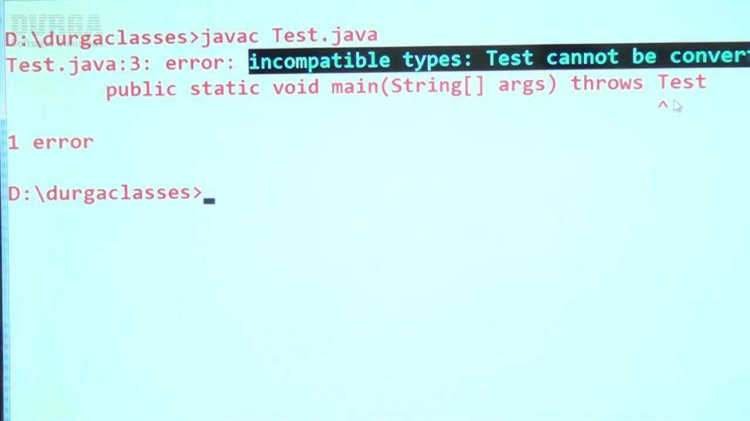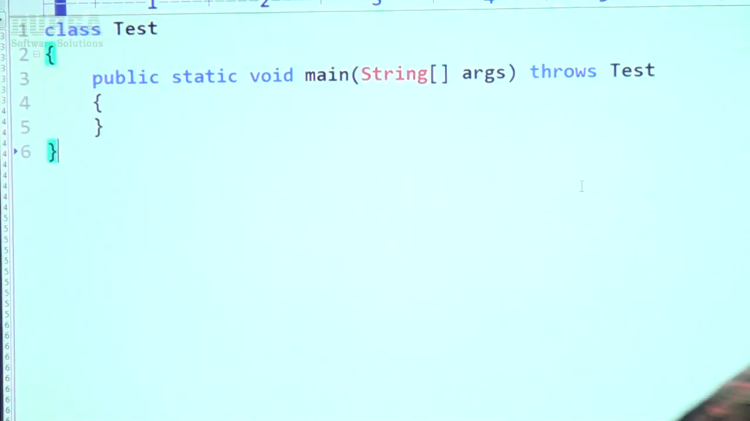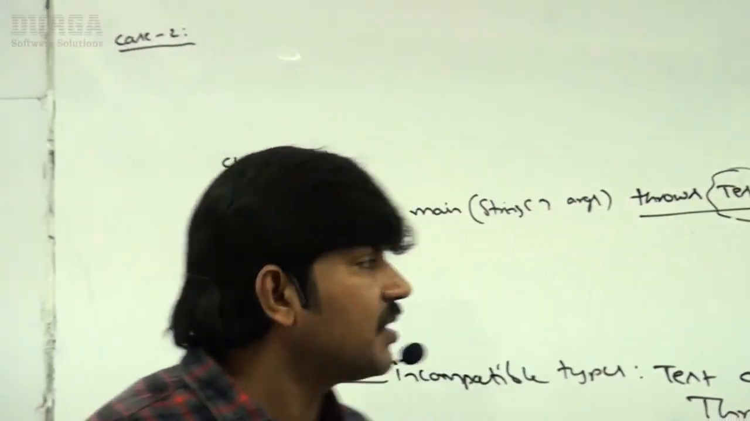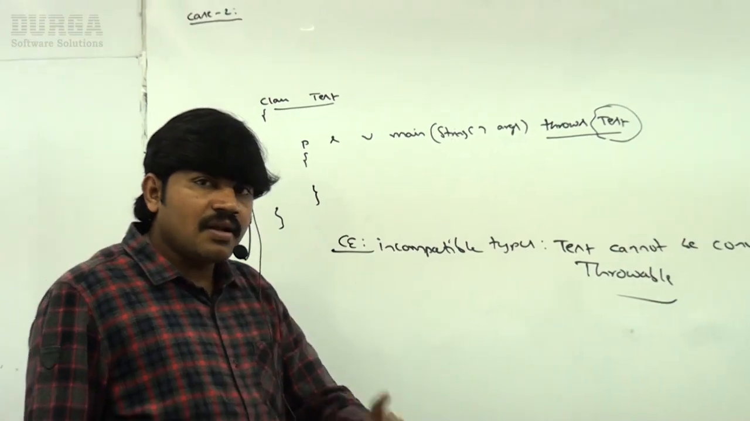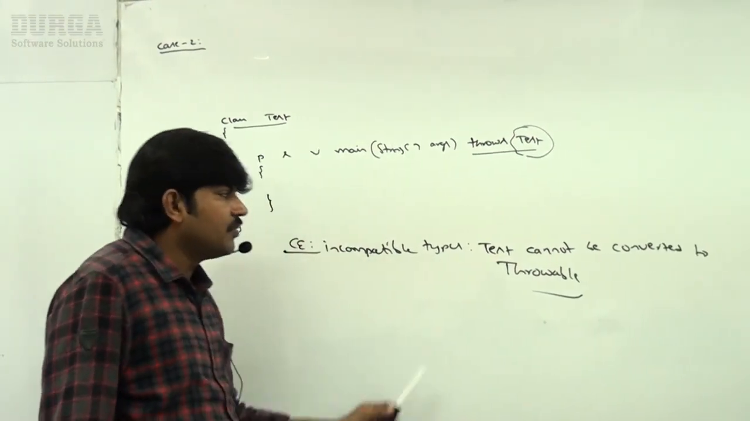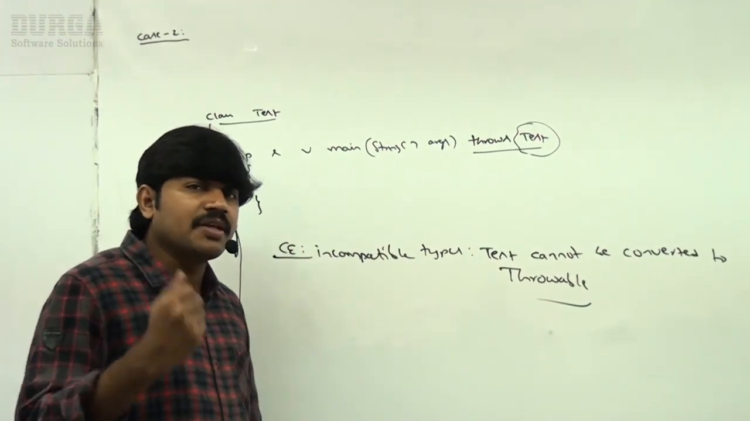This is the error by default you are going to get. Any doubt? Are you in the position to understand, right? Test cannot be converted to throwable. This is the error we are going to get, sir. Now the important conclusion you should be aware of: how can I make this valid?